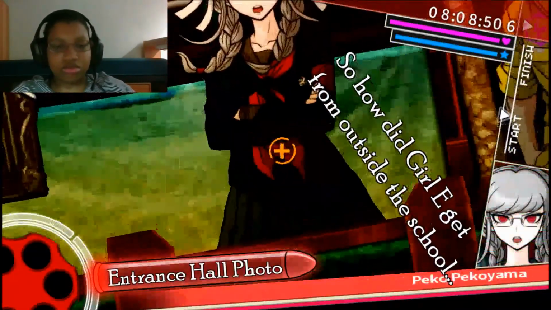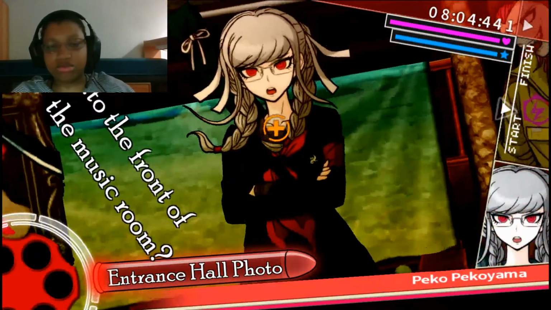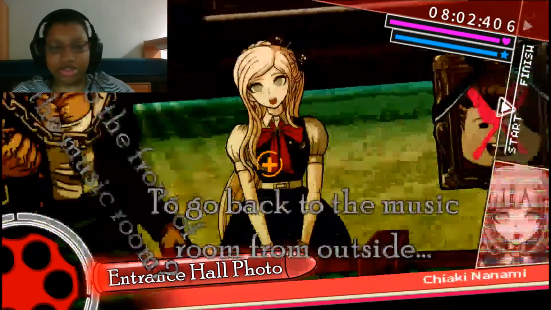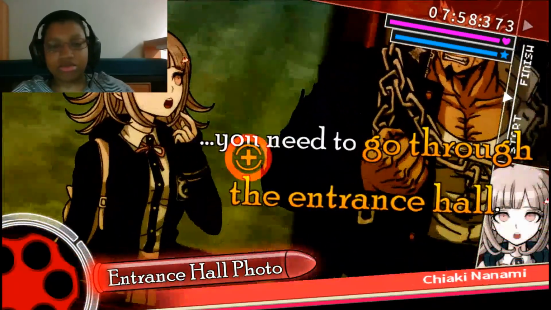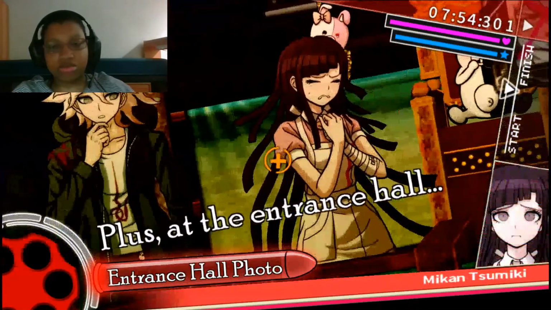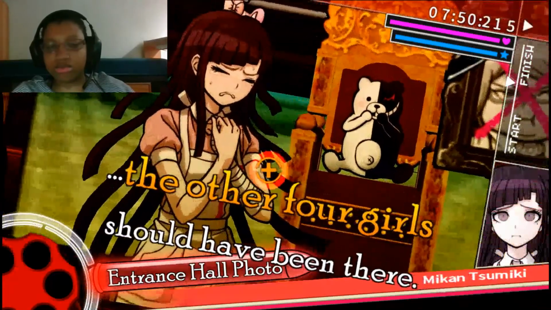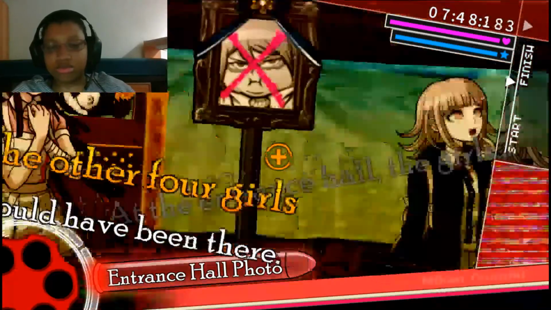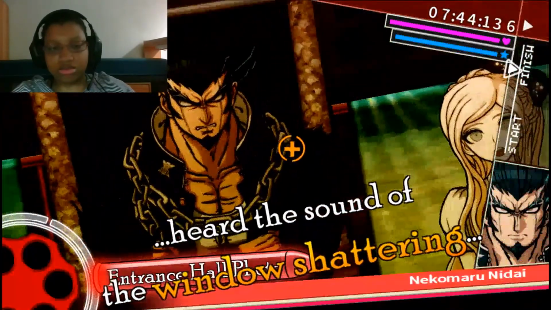So how did Girl E get from outside the school to the front of the music room? To go back to the music room from outside, you need to go through the entrance hall. Plus, at the entrance hall, the other 4 girls should have been there. At the entrance hall, the girls heard the sound of the window shattering.